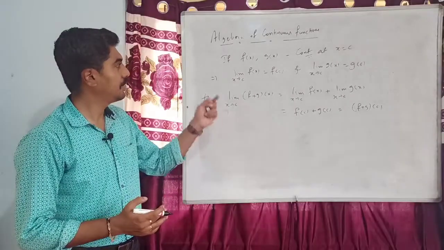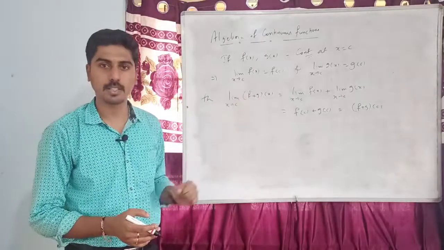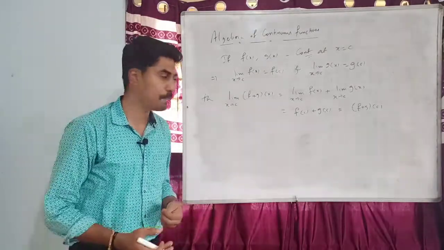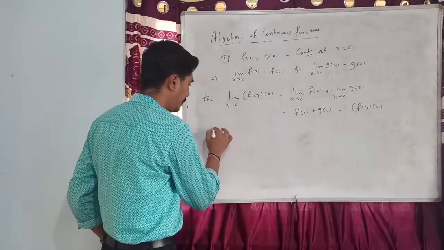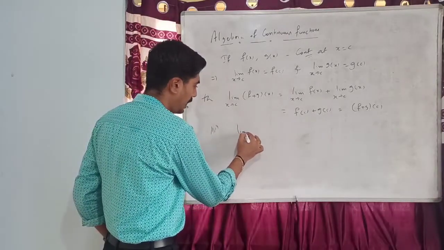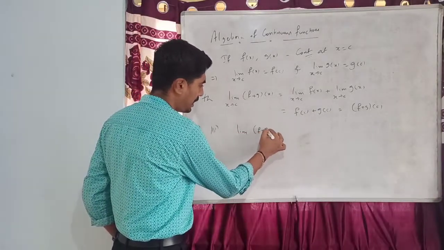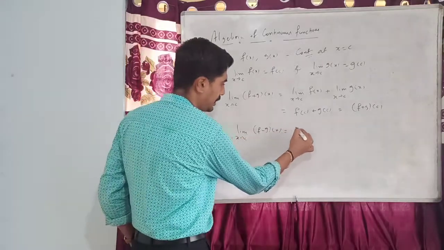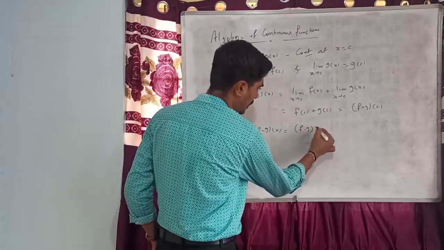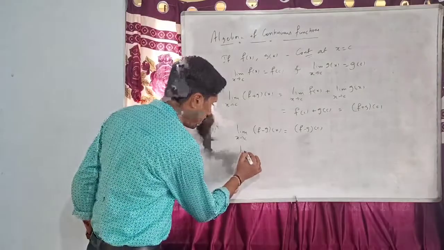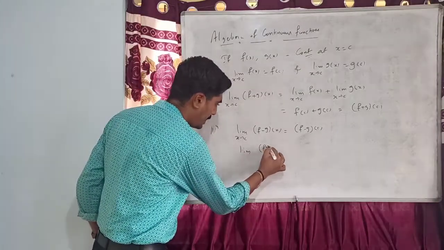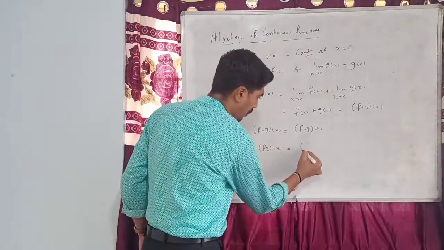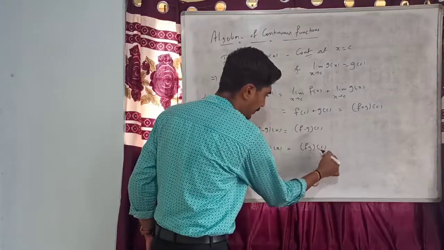So we have shown that if f is continuous at c and g is continuous at c, f plus g is also continuous at c. Similarly, we can show that the limit of f minus g of x as x tends to c is equal to f minus g of c, the limit of fg of x as x tends to c is equal to fg of c.